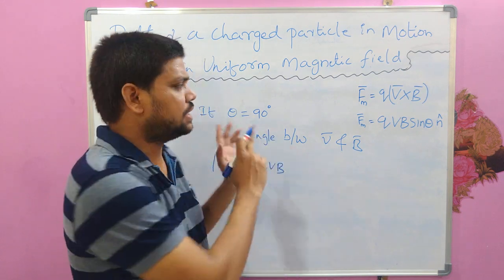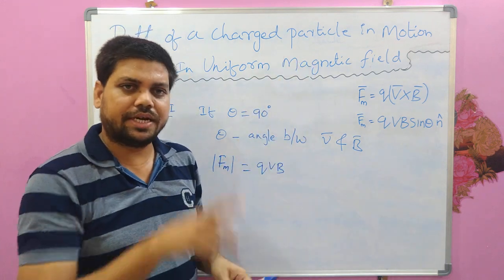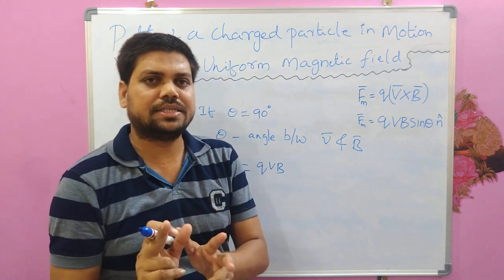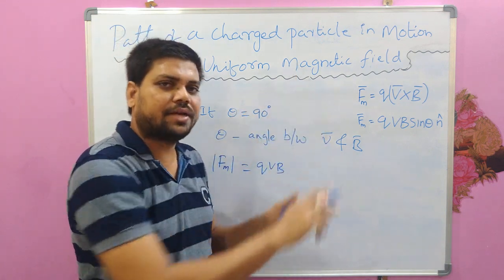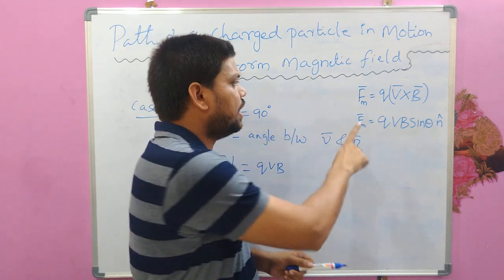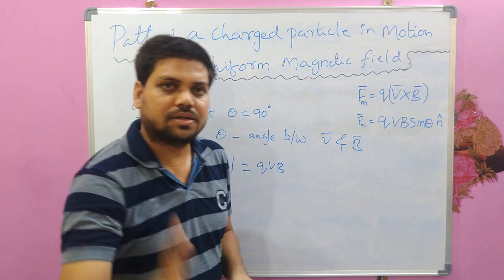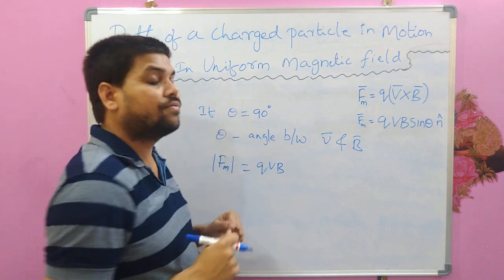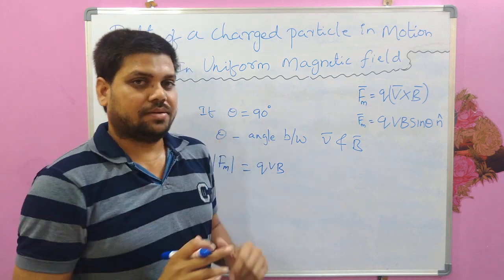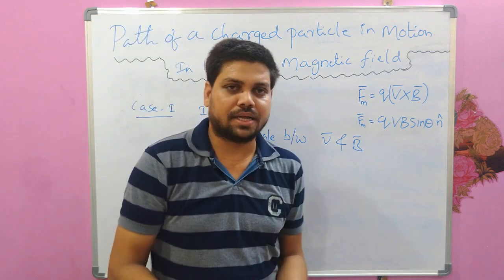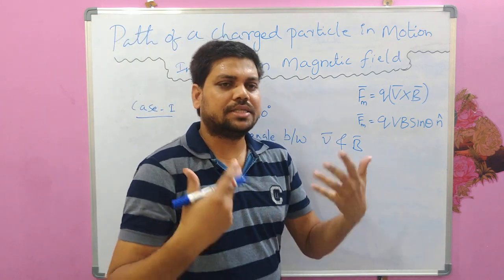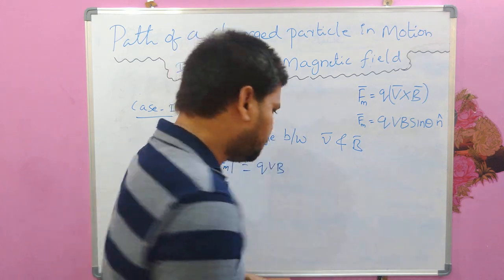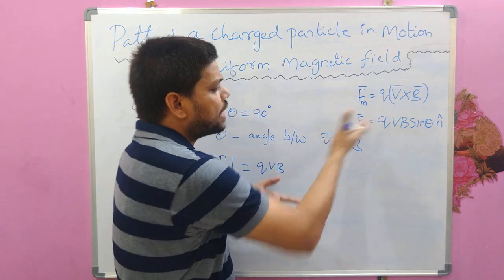So what is the path of a charged particle in motion when it is entering the magnetic field? It is a circular path. When it is entering the magnetic field at right angles, the velocity and magnetic field, the angle between them is 90, then we will observe that the path of that charged particle in that magnetic field is circular. So if that is making a circular path, then where does the centripetal force come from? The necessary centripetal force is provided by the magnetic force itself.